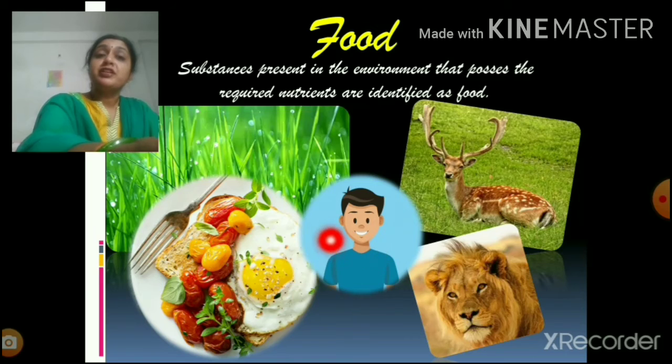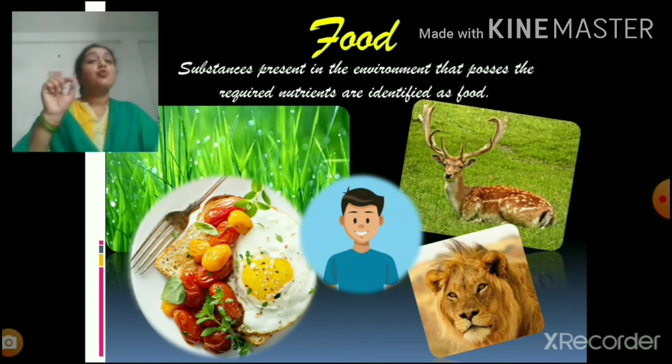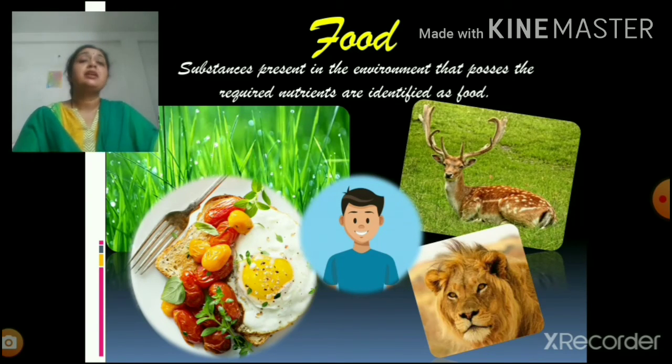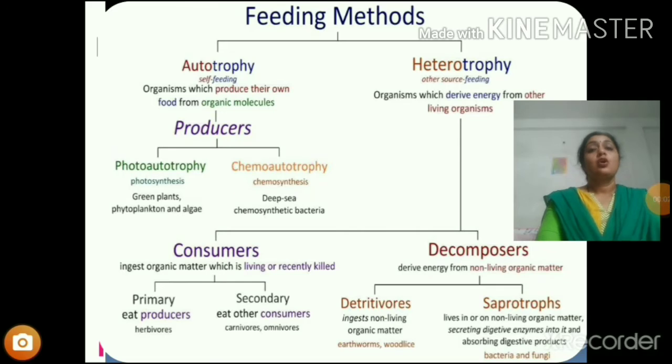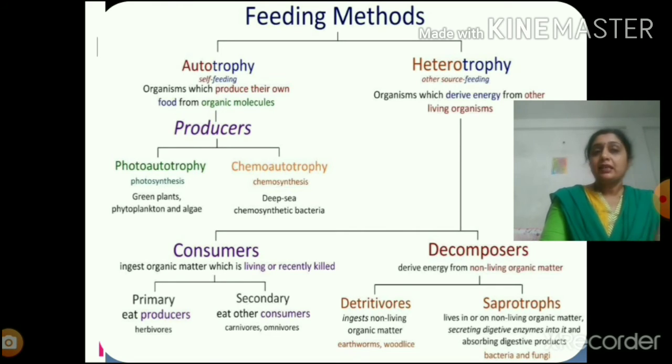The nutrients present in grass may not be accessible to man. So one thing, the food must have the required nutrients, and secondly, it must be having the nutrients in accessible form. This is very, very important. Autotrophs are more appropriately called as producers. Why they are called as producers? Because they produce food for the complete living system.